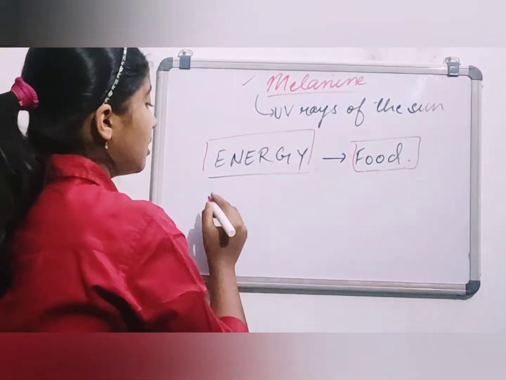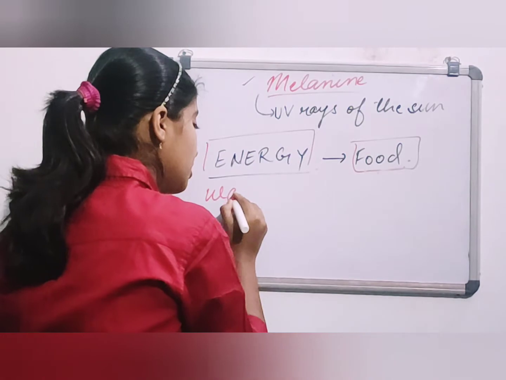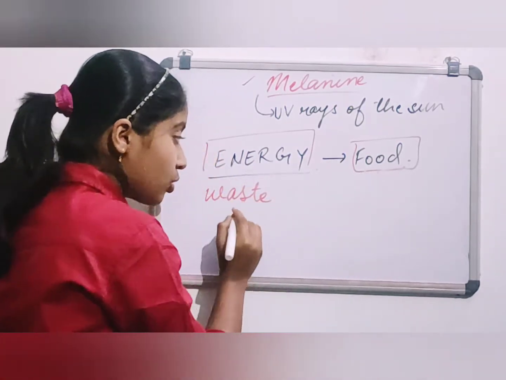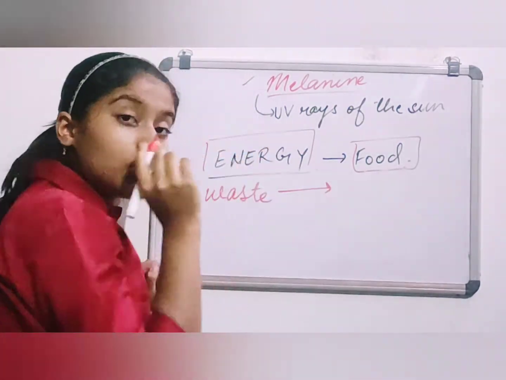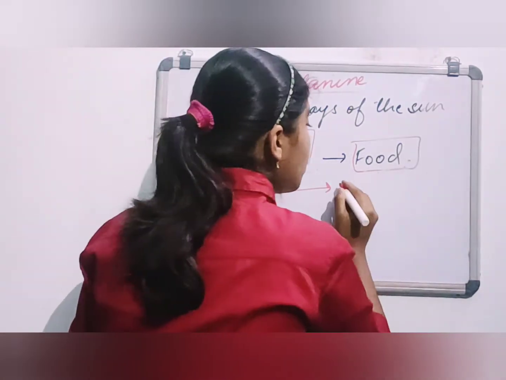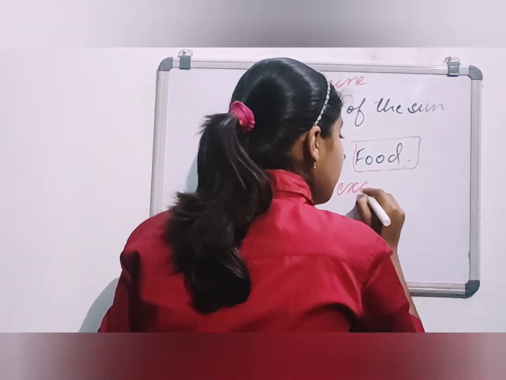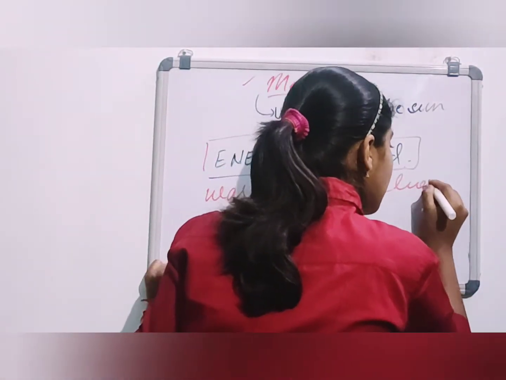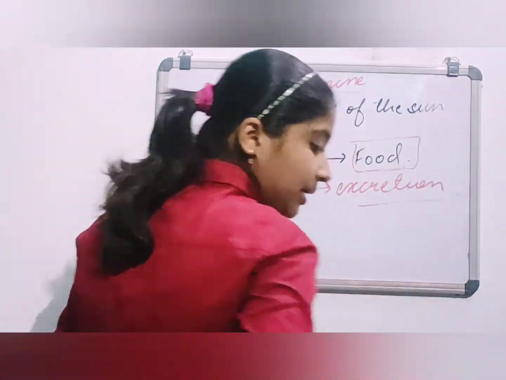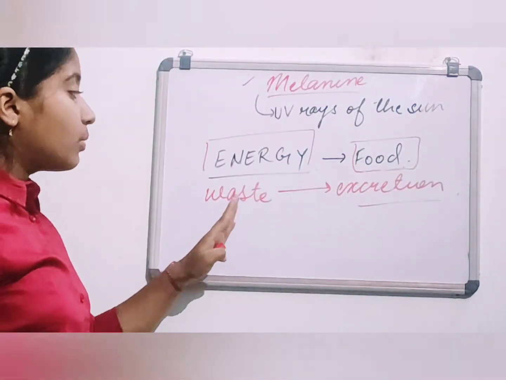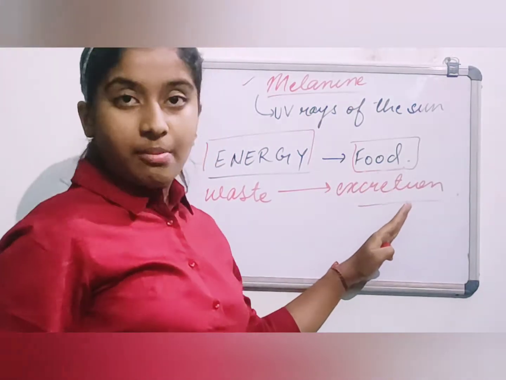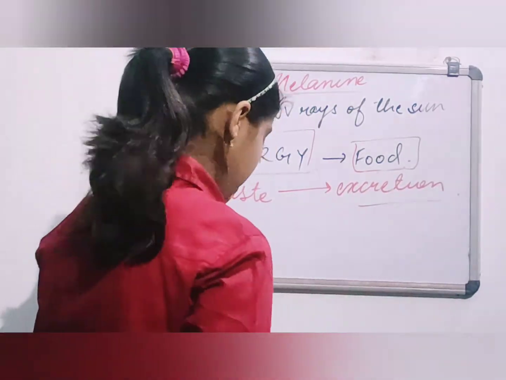And this waste which is produced is thrown out of our body through a process known as excretion, okay. So this waste is excreted out from our body through a process known as excretion.